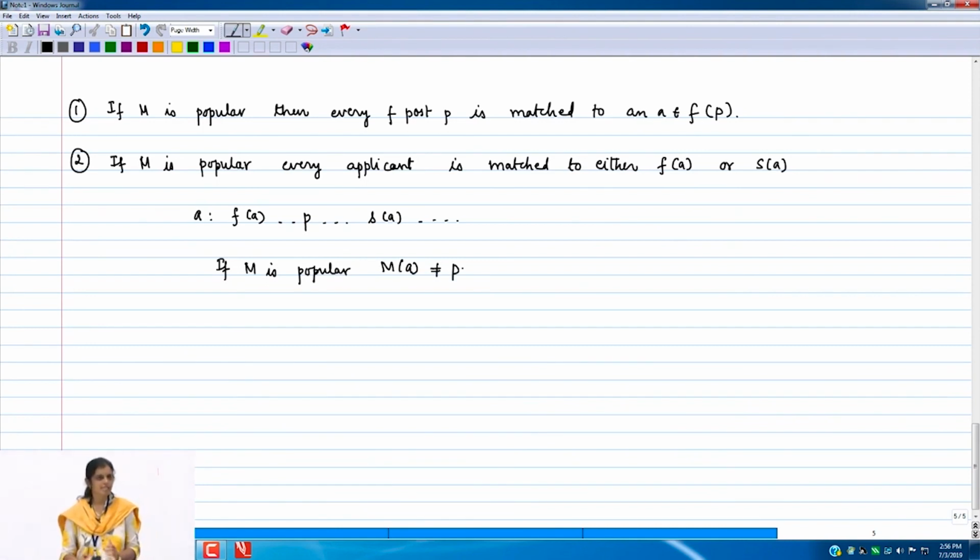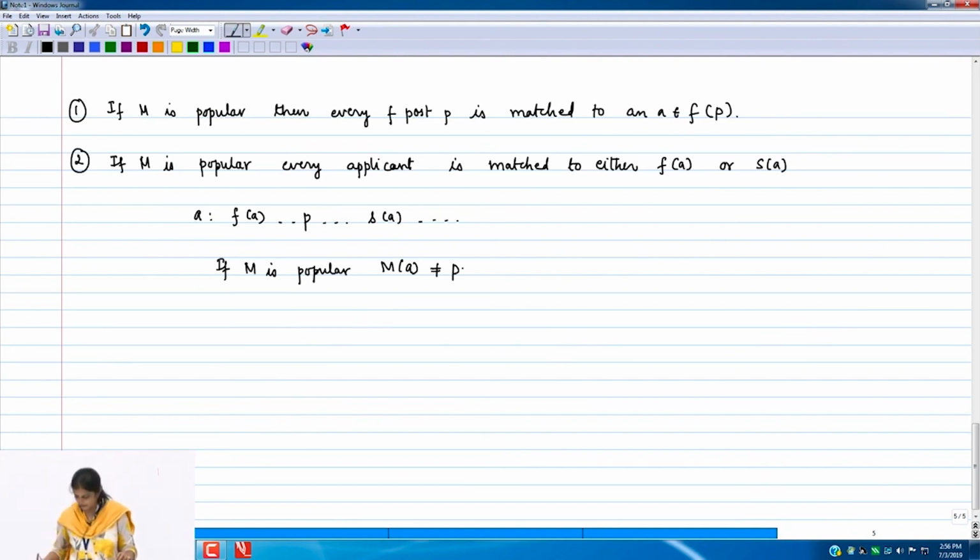A post which is strictly nested between its F post and S post. This cannot happen. This is what I want to show. So what this claim says is that every applicant is matched to either its FA or SA. If it is matched to its FA or SA, I am done.